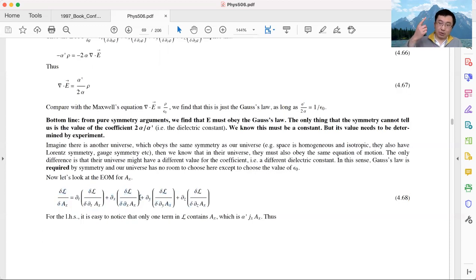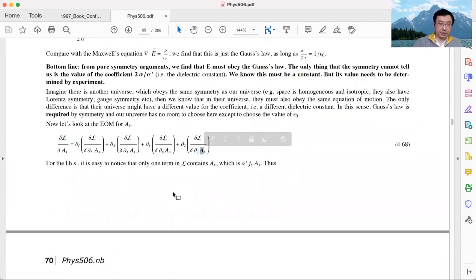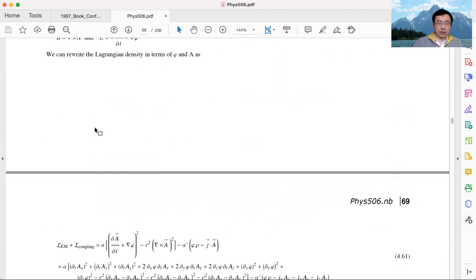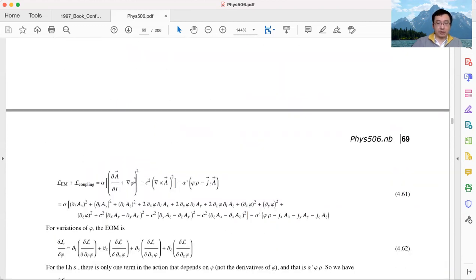It's the same equation of motion as we showed earlier, except that now the field we are looking at is AX, the X component of the vector potential. And this is our equation of motion. Let's again start from the left-hand side. The left-hand side is the derivative of the Lagrangian density with respect to AX. Let's go back to the Lagrangian density. So this is our Lagrangian density.